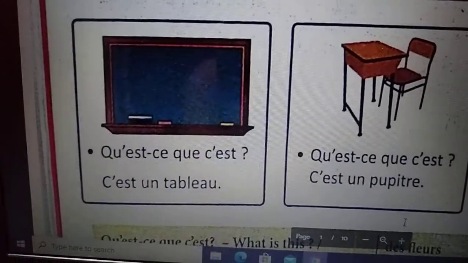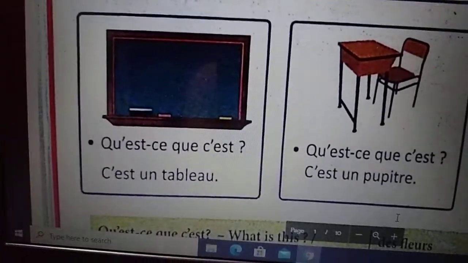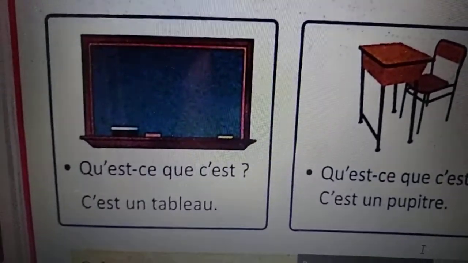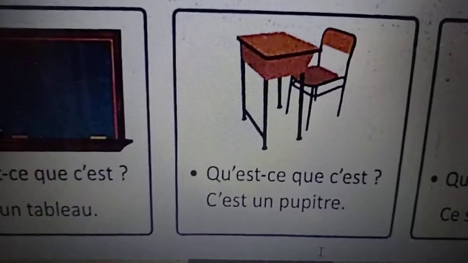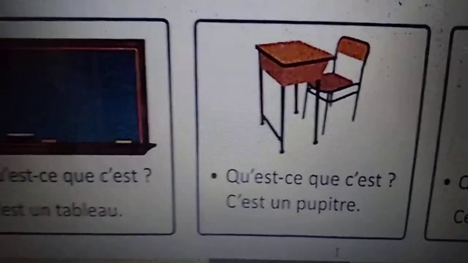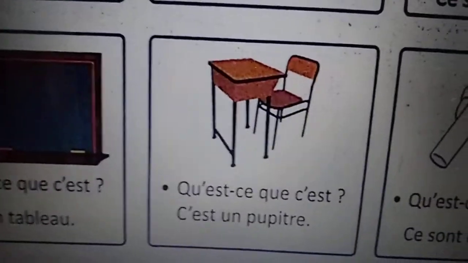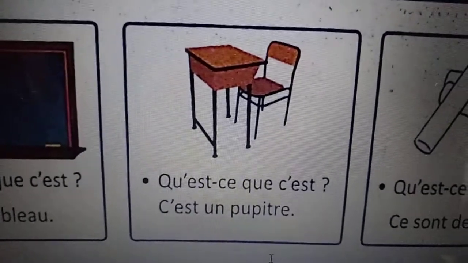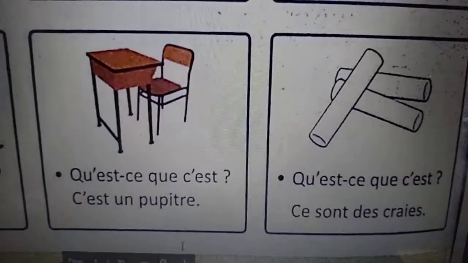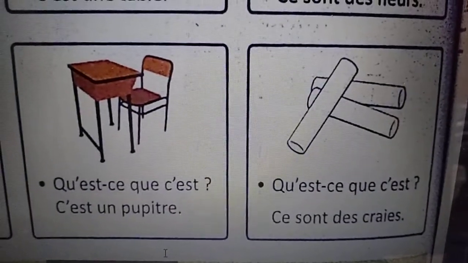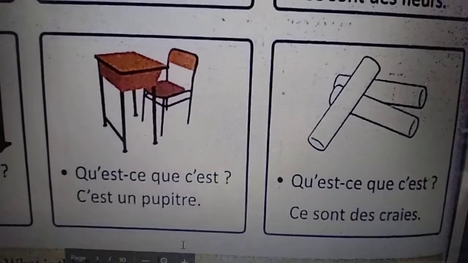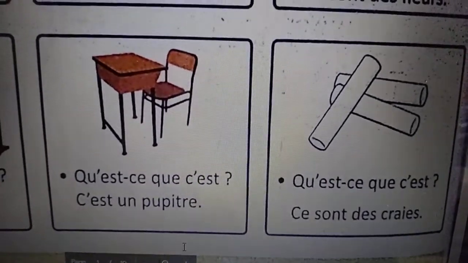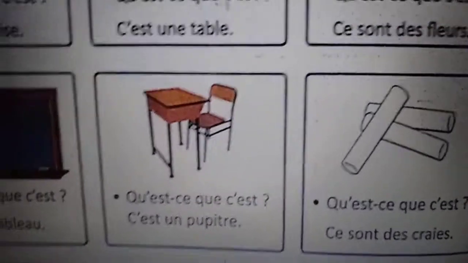Okay, now we will scroll down, and there is another part. Qu'est-ce que c'est? What is this? What is that? C'est un tableau. Okay, qu'est-ce que c'est? C'est un pupitre. What is this or what is that? This is a desk. Qu'est-ce que c'est? Ce sont des crayons. These are some chalks. Okay.